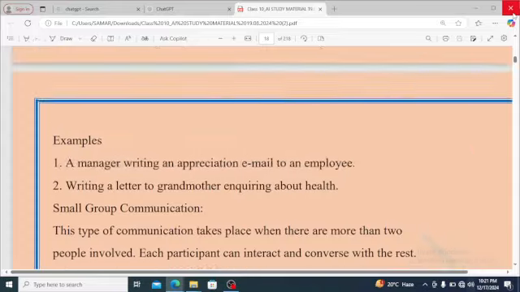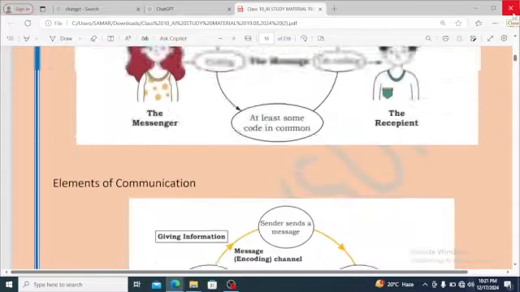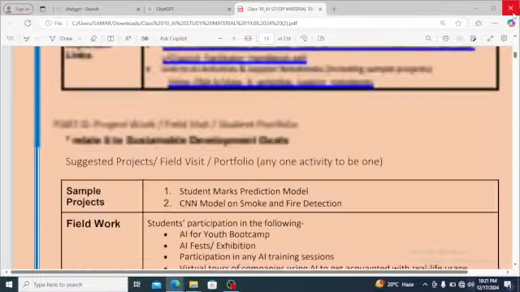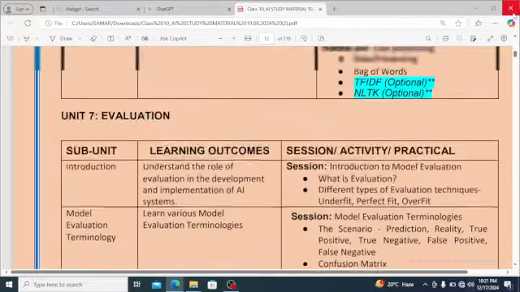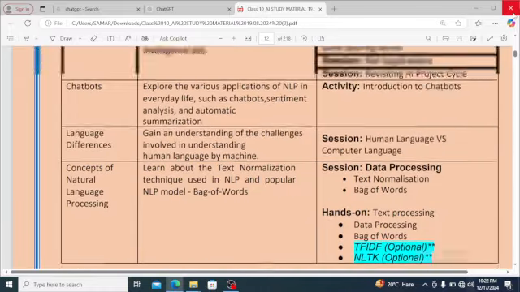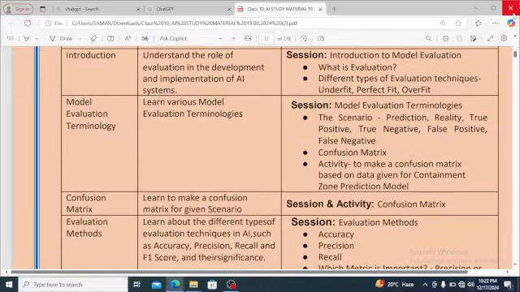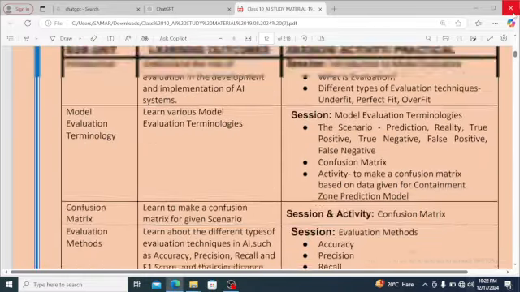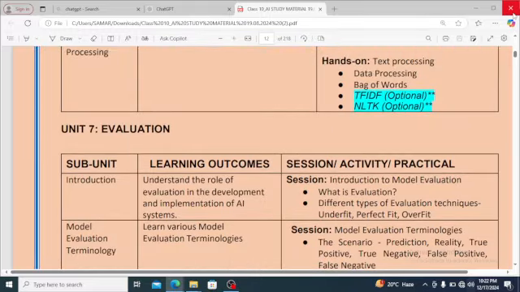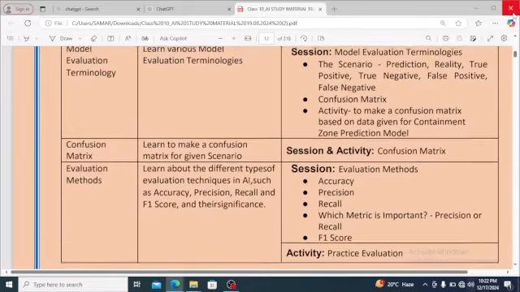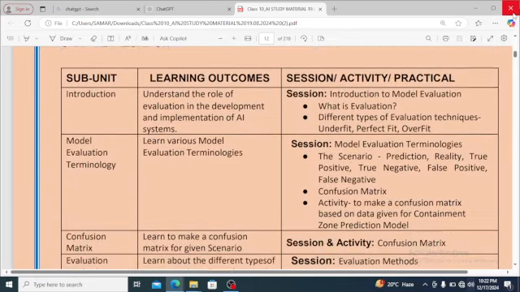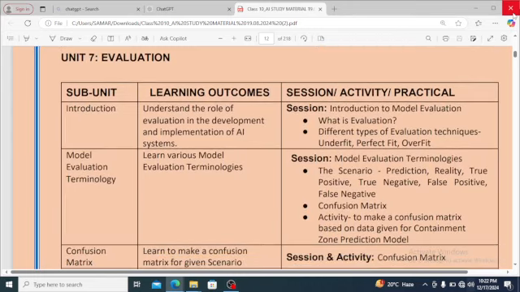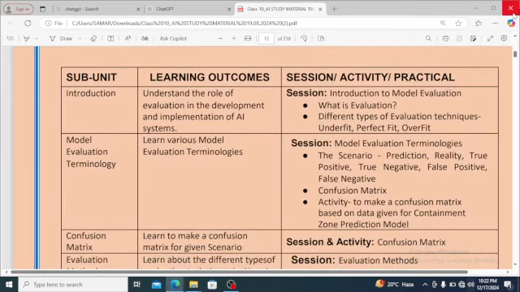Now I need to go up. This is the whole book. I was there in the curriculum, then I will get inside the book. Here we have different programs also. Language differences, introduction, then model evaluation terminology. We have predictions, then we have reality, then after prediction we have true positive, true negative, false positive, false negative, then we have the confusion matrix also. Matrix we have studied in our computer graphics also.